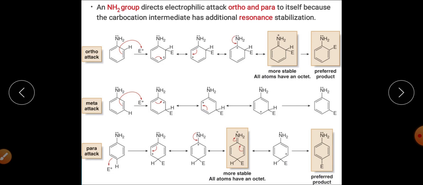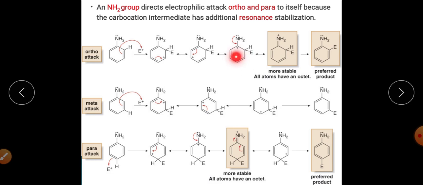You can see on the screen why this is ortho and para directing, and why it is not meta directing. This is the NH2 group which is attached to the benzene system. When an electrophile attacks at this particular position, a carbocation will be synthesized. And when we talk about the stability of this carbocation, this is the structure, you can see it, right?